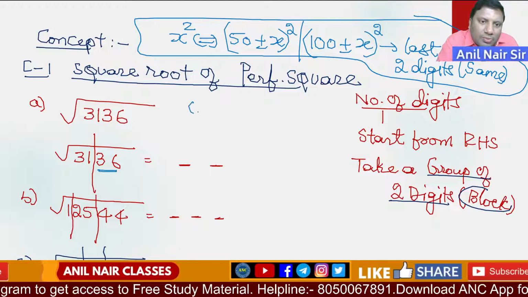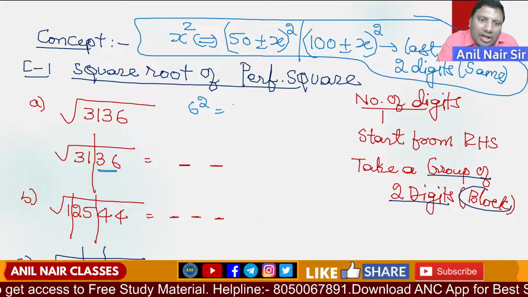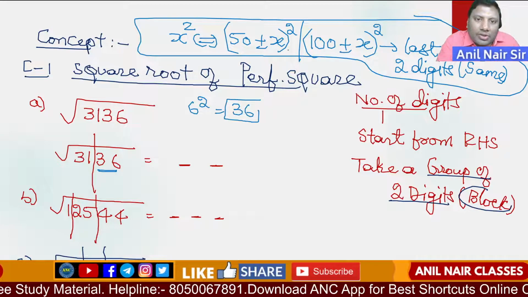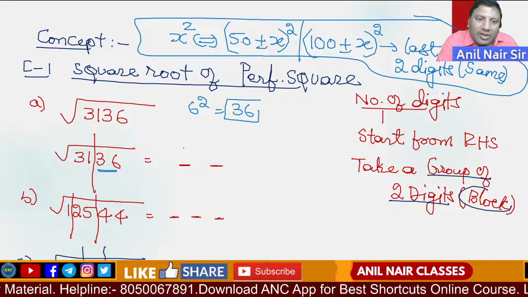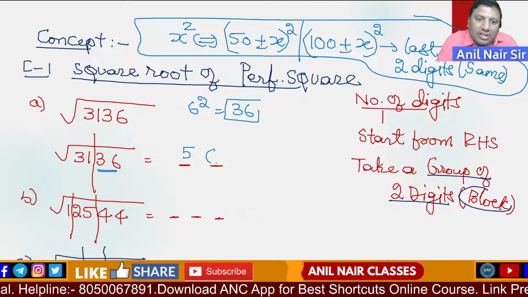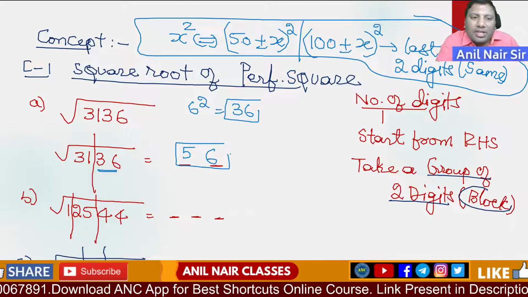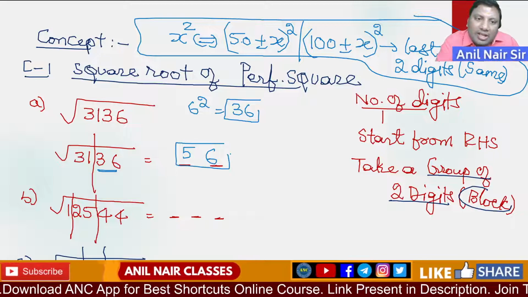36. What is the smallest number whose square gives 36? 6 square is 36. So, 50 plus 6, 56 square is 3136. Easily you will get the answer.